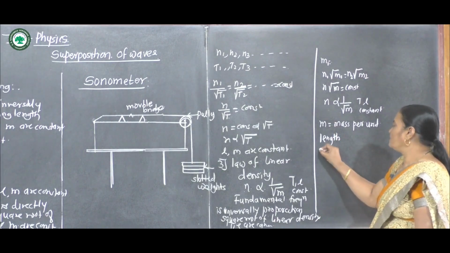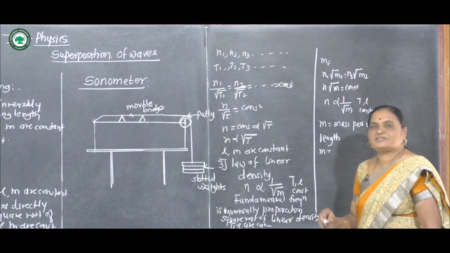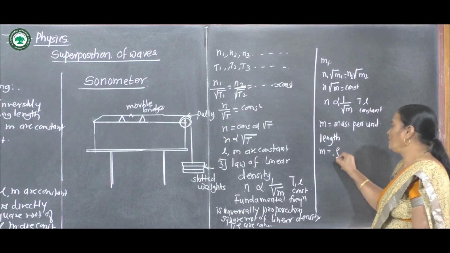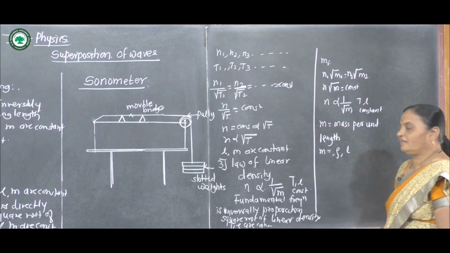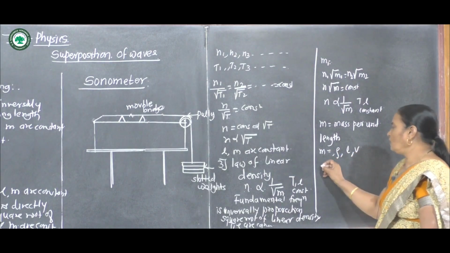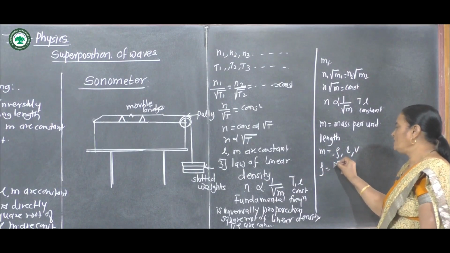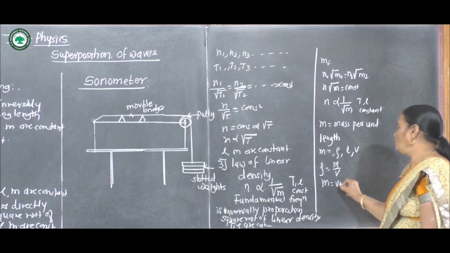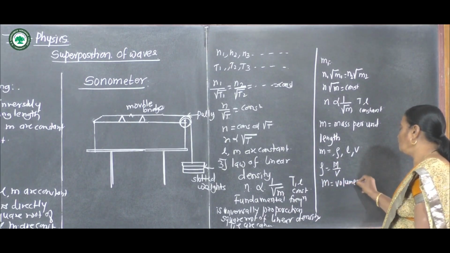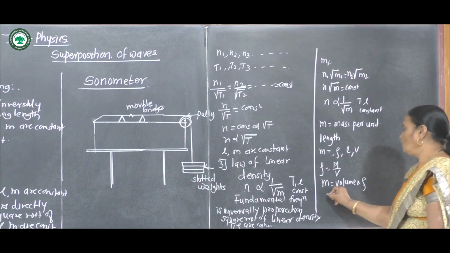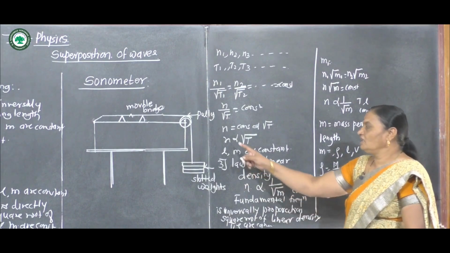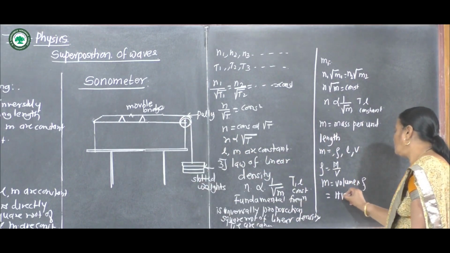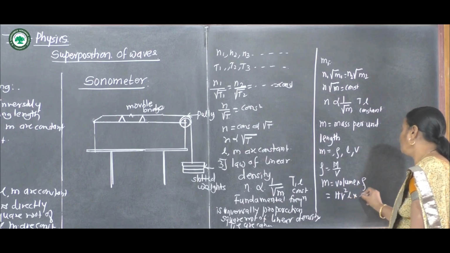Now here we consider M is mass, m is called linear density. We have M as mass, rho as the density, L as the length, V as the volume. Density is equal to mass upon volume, so mass is equal to volume multiplied by density. The volume of the wire is pi r square L, and mass is pi r square L into rho.